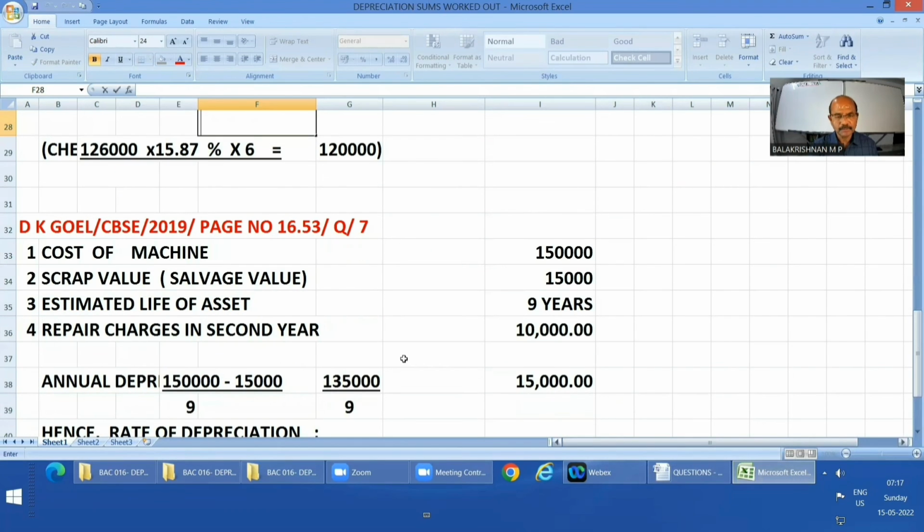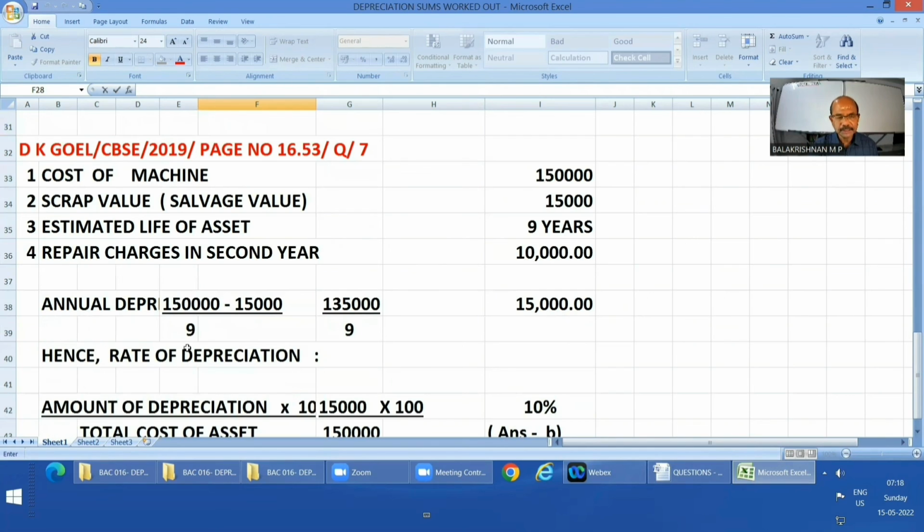We are just listing down the data. Cost of machine 1,50,000. Scrap value or salvage value 15,000. Estimated life of the asset 9 years. Repair charges in second year 10,000. Just ignore it. I tell you, you don't have to consider it anywhere for depreciation purposes.